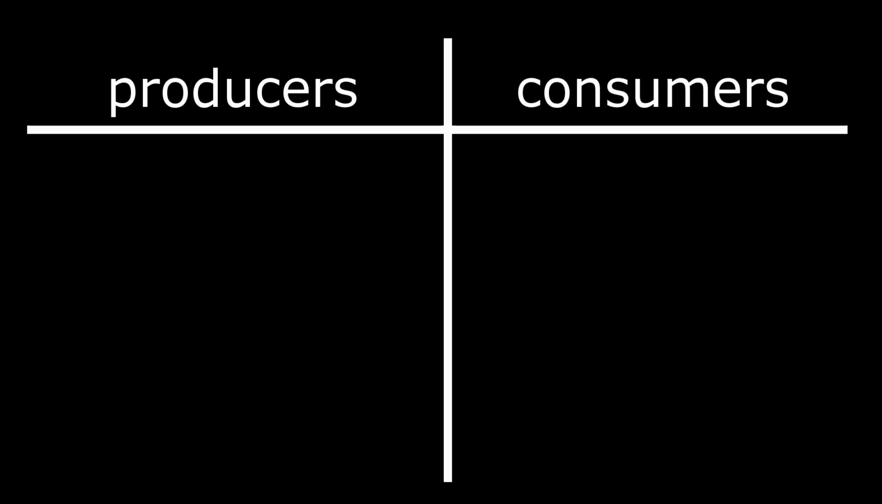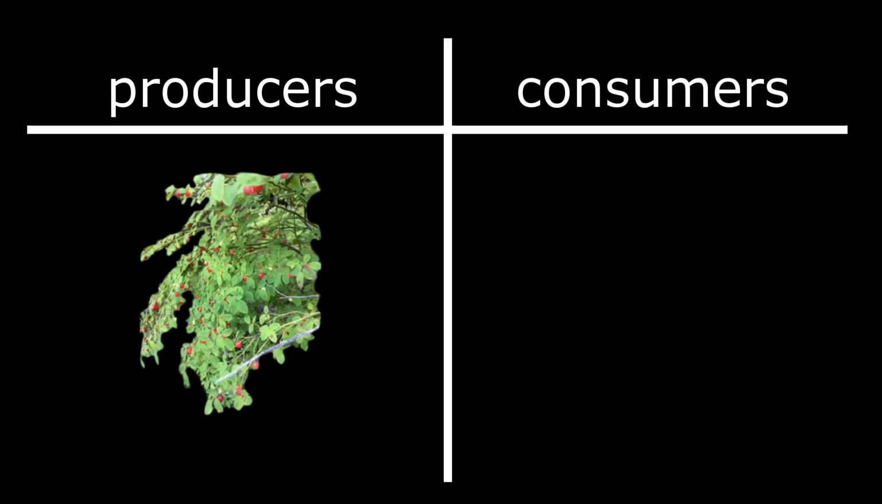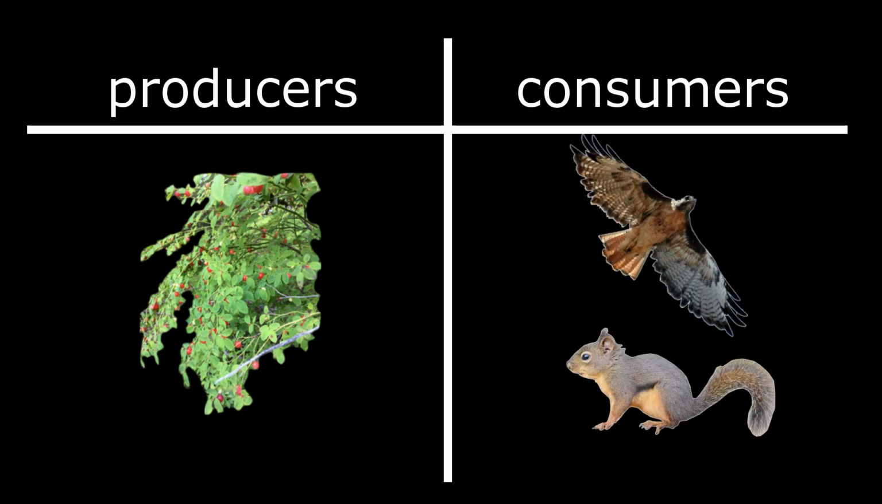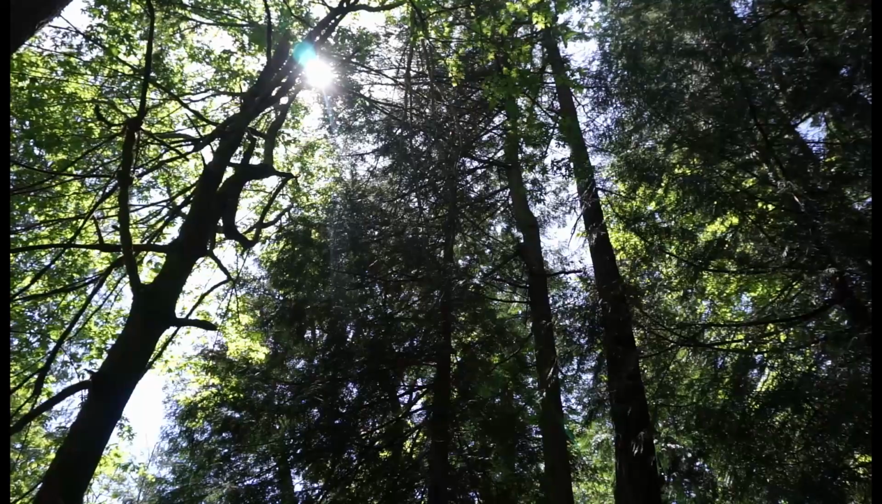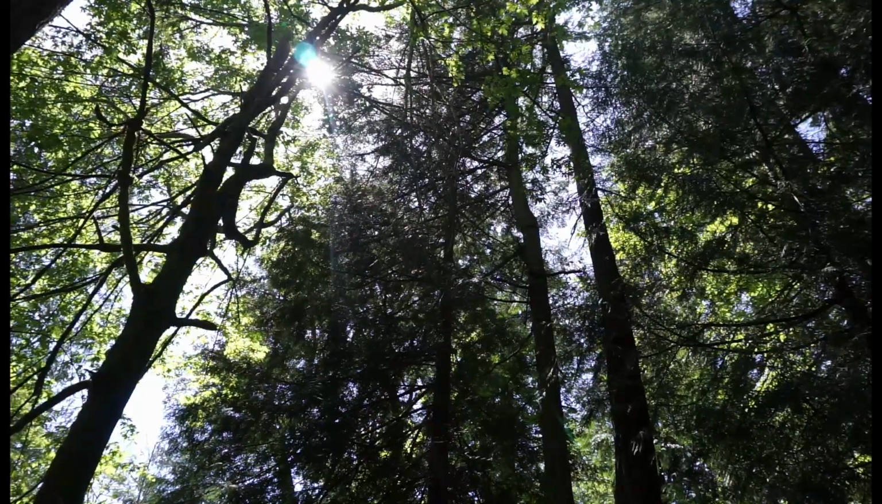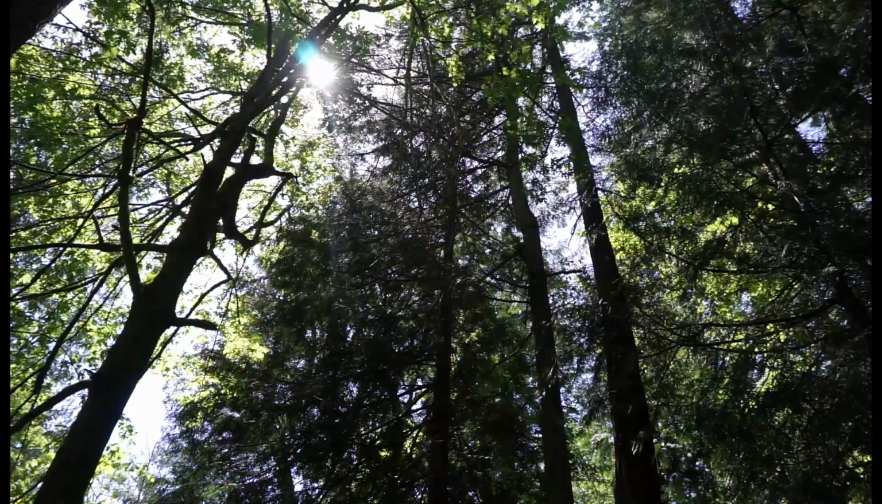So which of these organisms are producers and which are consumers? The huckleberry is a producer because it got its energy directly from the sun. The squirrel and hawk are consumers because they had to eat other organisms to get their energy. You might notice that a consumer can eat producers or they can eat other consumers. But no matter if you're a producer or a consumer, if you trace it back far enough through the food chain, pretty much everybody gets their energy from the sun at some point.